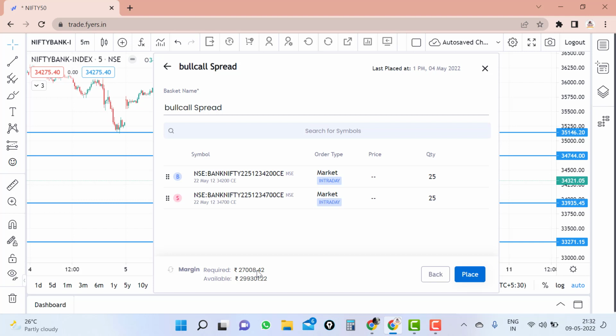Now they have updated this margin requirement, which will help you take a smooth trade. This is the update everyone was waiting for. Now finally it has arrived.